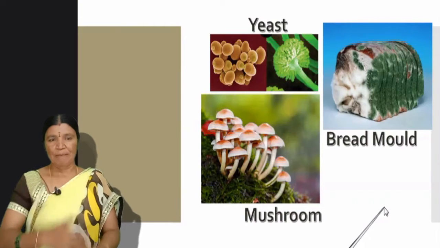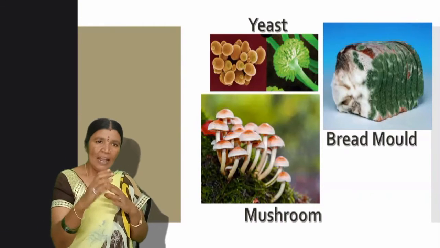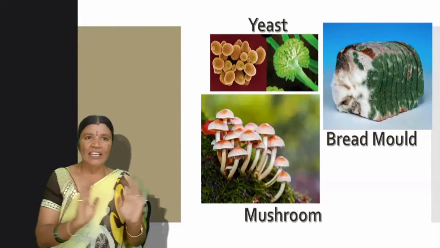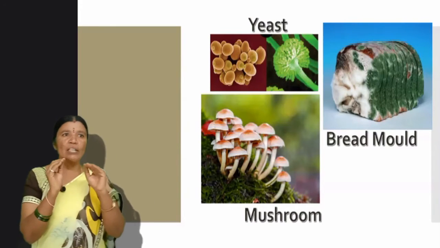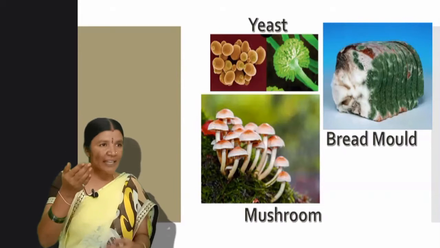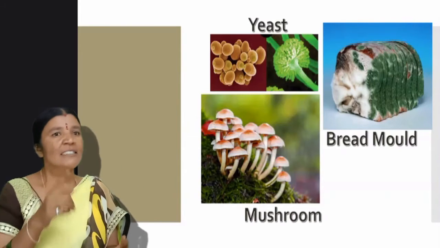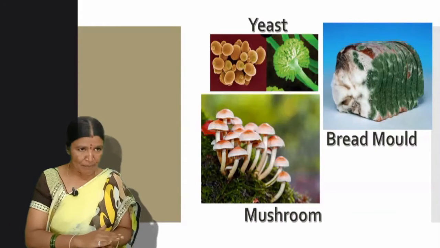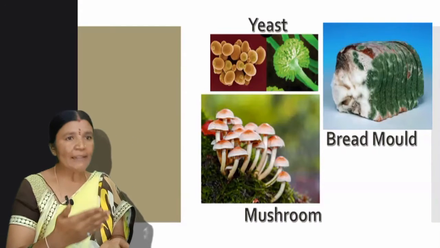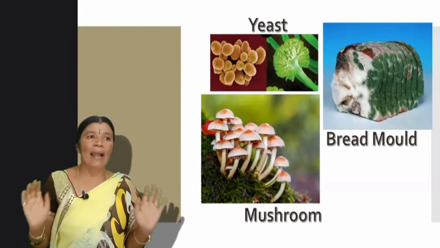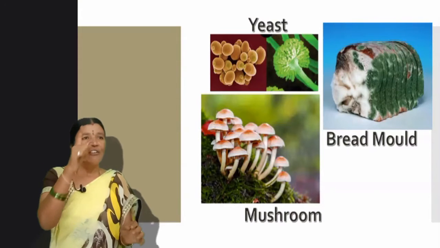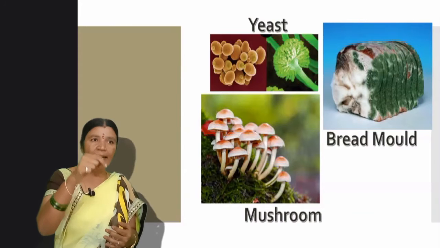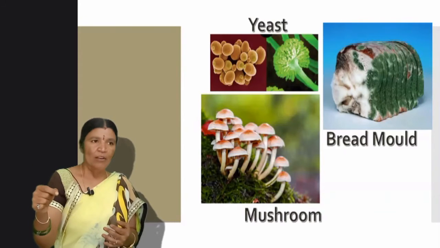As plants have chlorophyll and they prepare their own food, isn't it? But these fungi, they cannot prepare their food. They cannot cook their own food. So their type of nutrition is saprophytic or parasitic. Saprophytic nutrition means they obtain their food from dead and decaying matter.